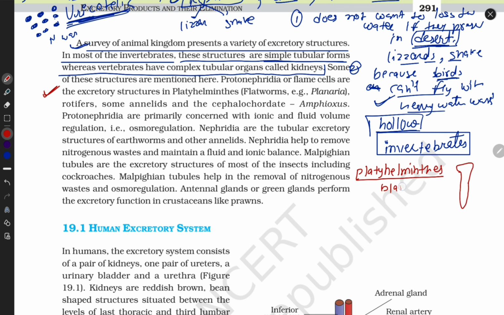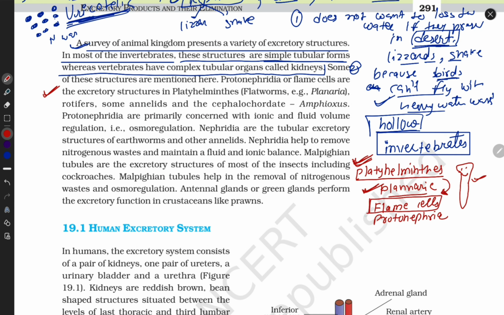This is very important. You should remember this phylum and its example also, as well as the diagram, and what kind of excretory organs they have. The name of their excretory organ is the flame cell, and also protonephridia.